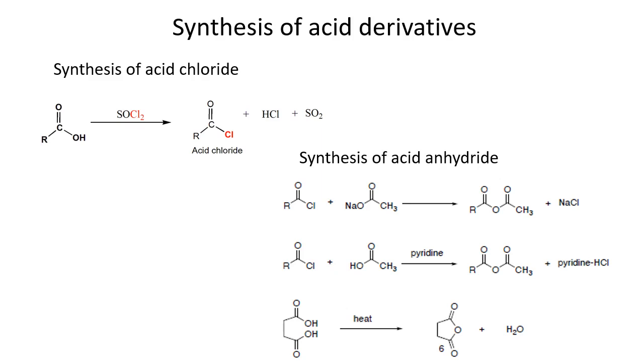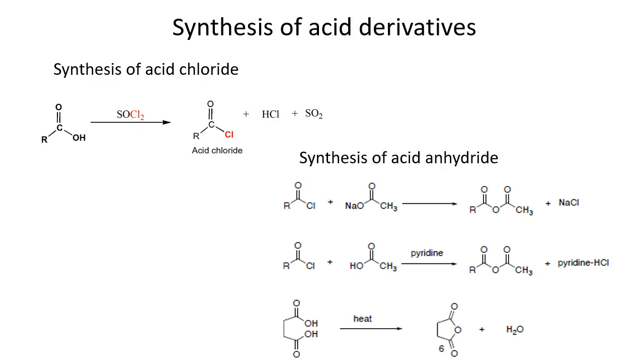When we are talking about acid anhydride, as I already told you, carboxylic acids are not that reactive compounds. So sometimes when we are making esters, we have to use some acid catalyst for that reaction.